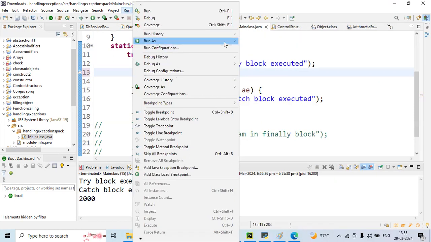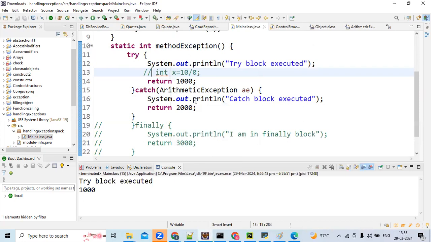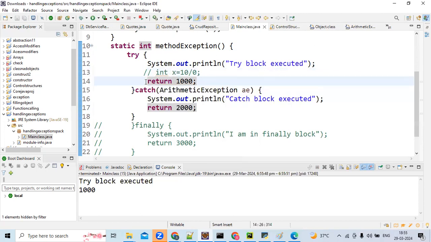That's a good doubt, Gnapika. Why does 1000 come? See, finally, if this exception is not raised, it won't go to the catch block, right? So it will stop here itself only. Am I correct? Okay, that's a good doubt.